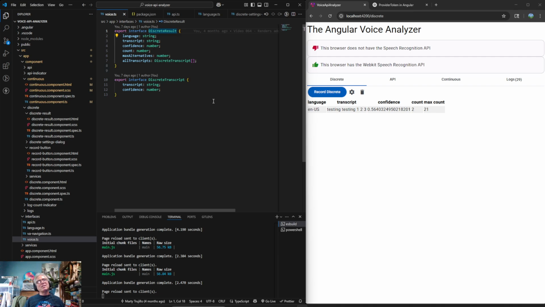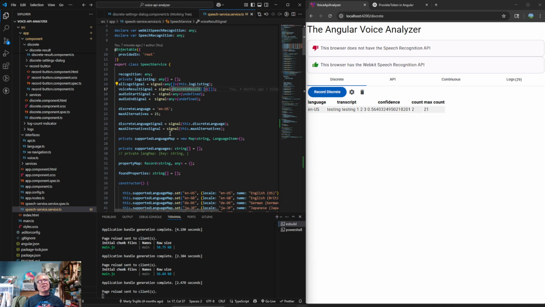Yeah, it looks like I need to maybe build out a whole continuous result. And instead of, let me hit this little back button. And instead of this, it should be discrete voice result signal, and then there should probably be a continuous result signal, and then they should listen to this. But I think this is all log signals, and I think that's what this one listens for, I'm hoping. So all logs signal should probably fire off no matter what. Let's see.